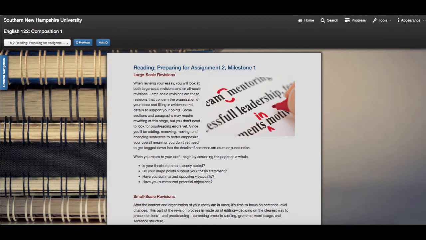Sometimes you have large scale revisions and sometimes you have small scale revisions. Large scale revisions deal with whether or not you have a clear thesis statement. Have you supported that thesis statement? Have you summarized the opposing viewpoints and summarized potential objections?